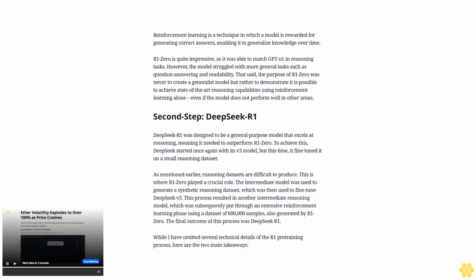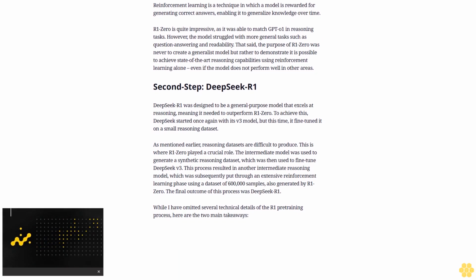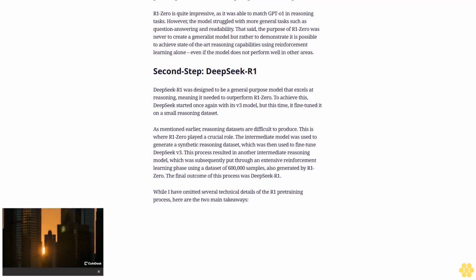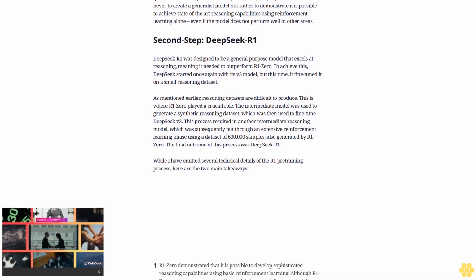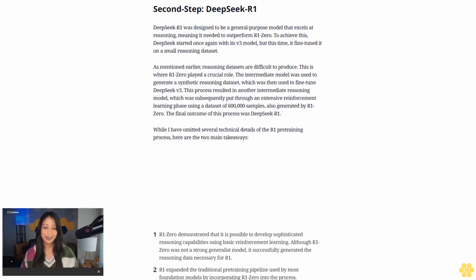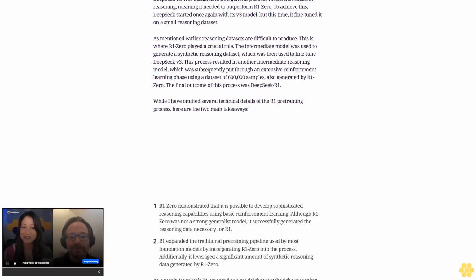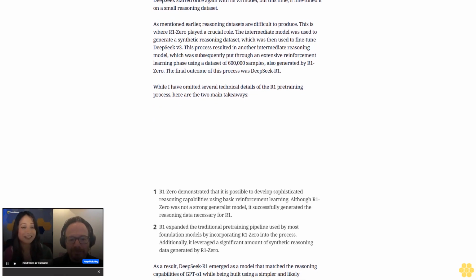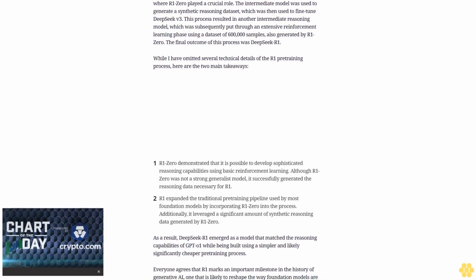Press Shift plus question mark to access a list of keyboard shortcuts.